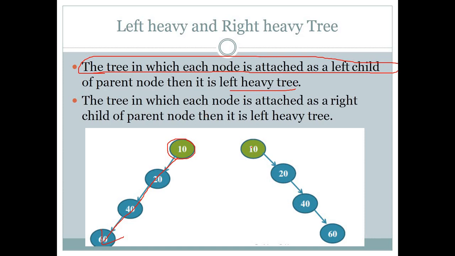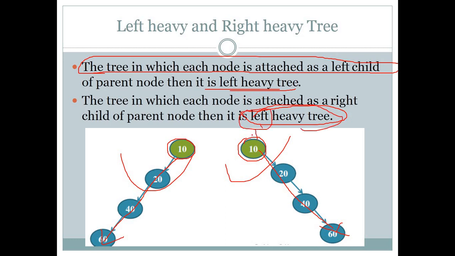Another one, if all nodes are attached on the right side, then that will be known as a right heavy tree. So these are the definitions of left heavy and right heavy trees. Okay, here I made a mistake in writing: here it says left heavy, but it should be right heavy tree. If all are attached on the left side then left heavy, if all are attached on the right side then right heavy. Very simple to understand.